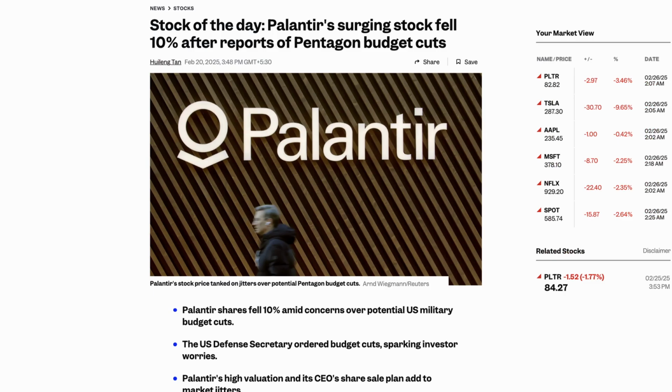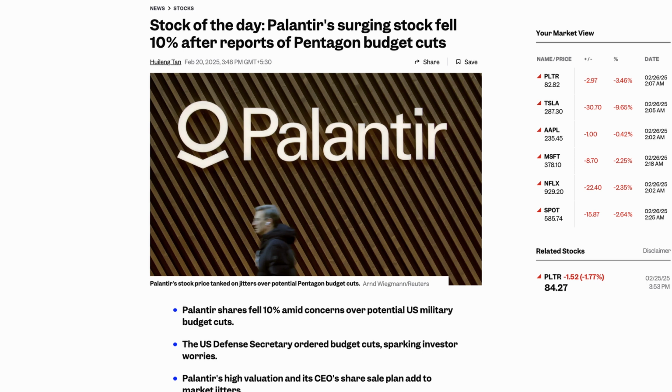Fundamental factors contributing to the recent stock decline include the Trump administration's directive for the Pentagon to identify approximately $50 billion in budget reductions for the upcoming fiscal year. Given that Palantir derives a substantial portion of its revenue from U.S. government contracts, particularly within the defense sector, these proposed cuts have raised concerns about future earnings and contract stability.